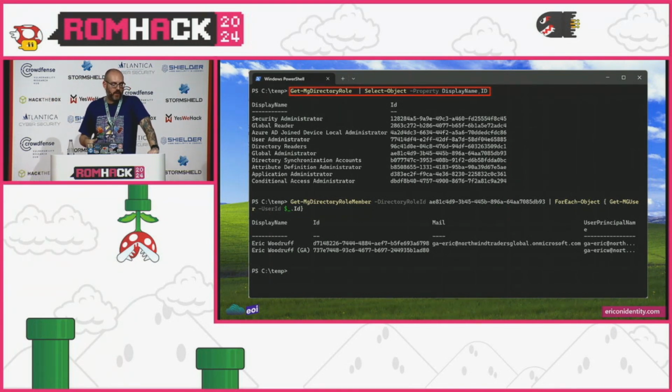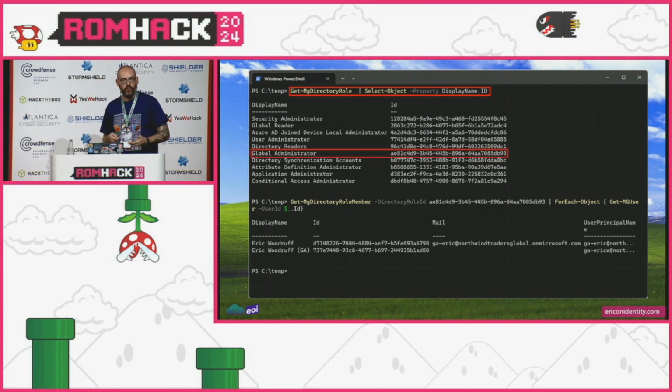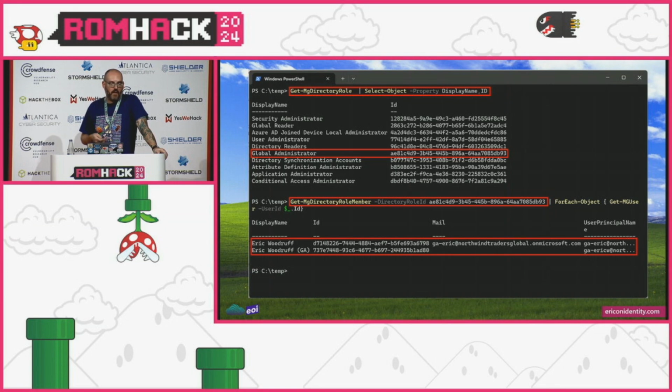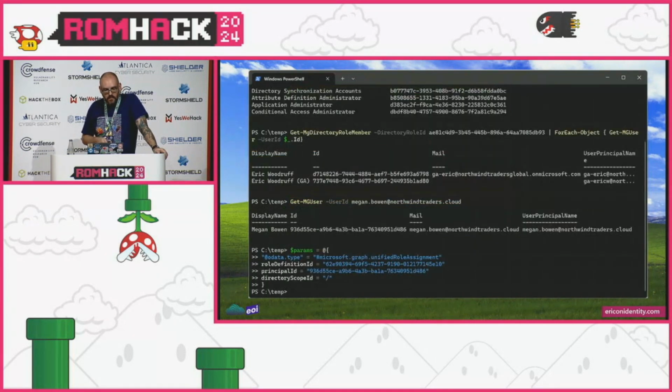If I'm an application administrator, I'd already have rights to make some of these calls. But just as a bit of an identity nerd, I was like, well, let me try these things as Device Registration Service anyways. And again, found that we can enumerate all the directory roles. Our target is Global Administrator here, and we can run Get-MgDirectoryRoleMember and find that there's currently 2 global administrators in this tenant, me and my alter personality, me here.